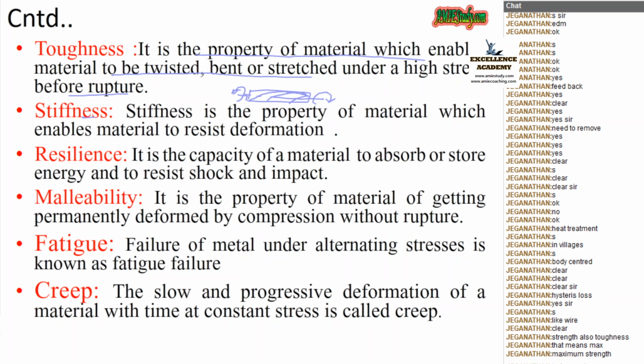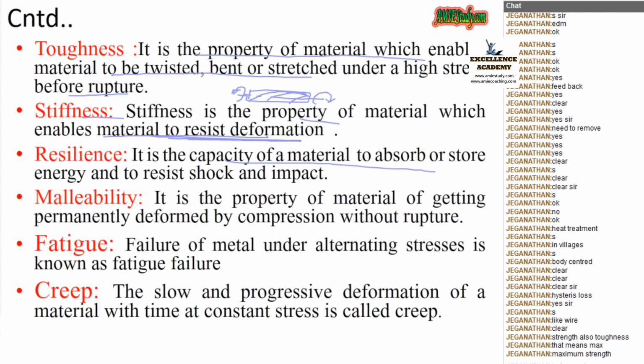Next is stiffness. Property of a material which enables a material to resist deformation. That is called stiffness. Sorry, not the spring. The spring comes under resilience.